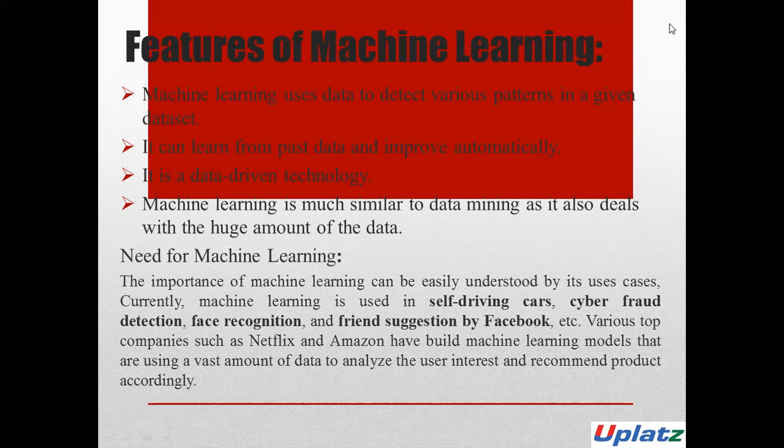Then the need for machine learning. The need for machine learning is increasing day by day. The reason behind it is that it is capable of doing tasks that are too complex for a person to implement directly.